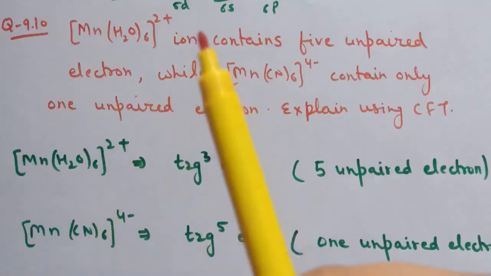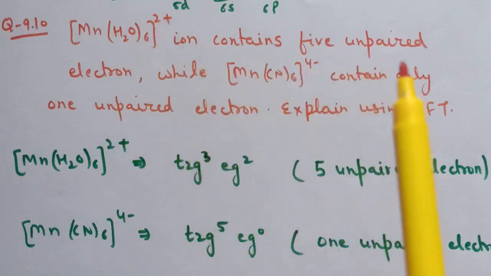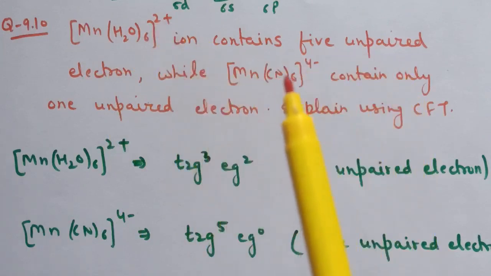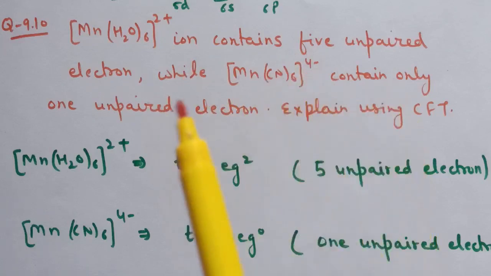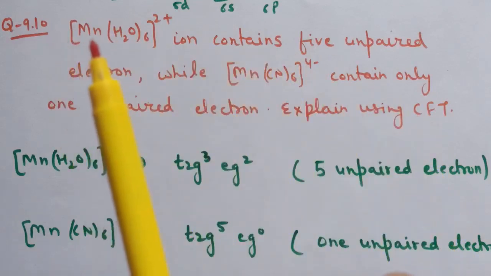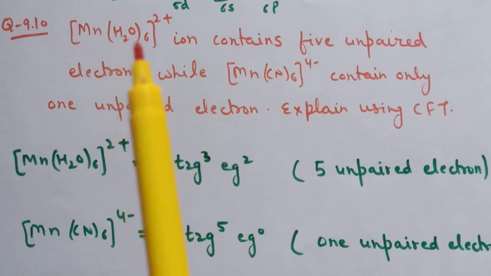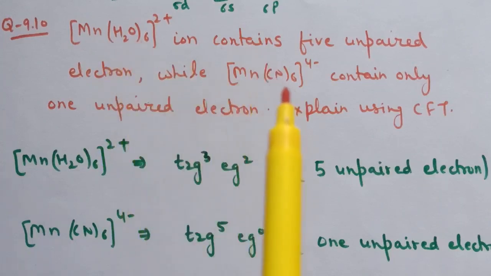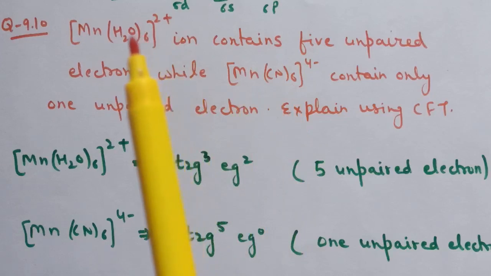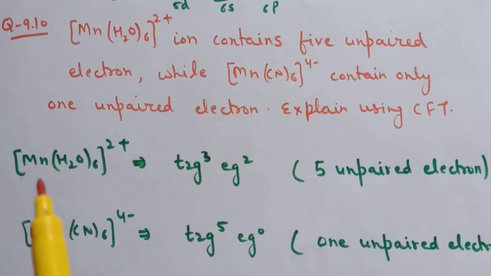Next is question number 9.10. [Mn(H2O)6]2+ ion contains 5 unpaired electrons, while [Mn(CN)6]4- contains only 1 unpaired electron. Explain using CFT. So here manganese is the central metal atom, and in the first complex water is acting as a ligand, and in the second complex cyanide ion is acting as a ligand. Now water is a weak field ligand, whereas cyanide ion is a strong field ligand. Now this is the electronic configuration according to CFT. In case of the first complex, it is t2g3 eg2.